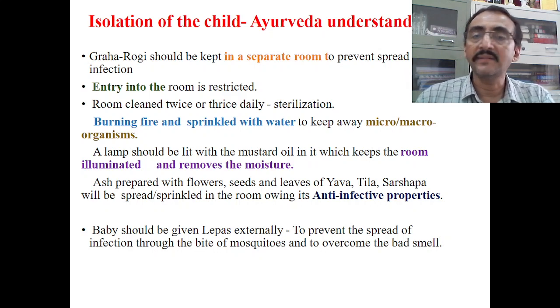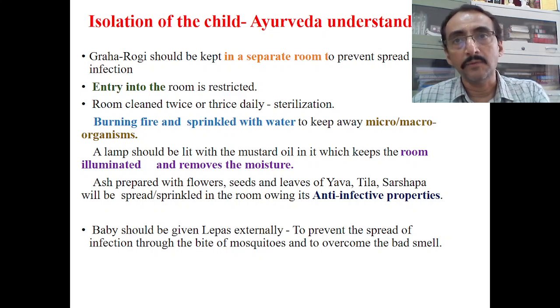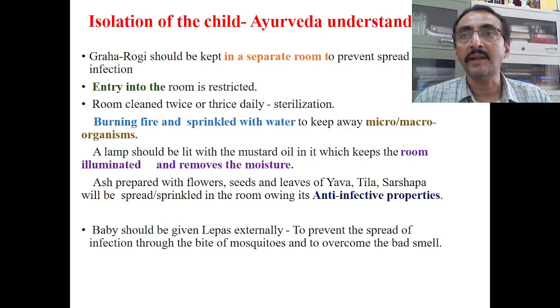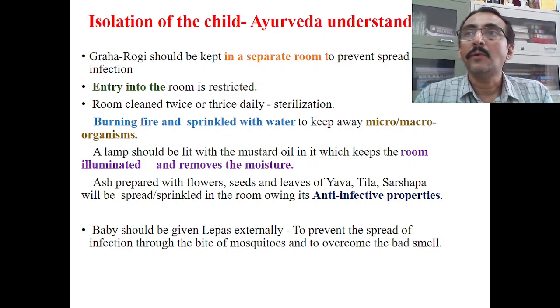We have to arrange wooden pieces of Vanaspathic drugs, Ayurveda drugs like Tinduka, cut into small pieces, and then burn them.